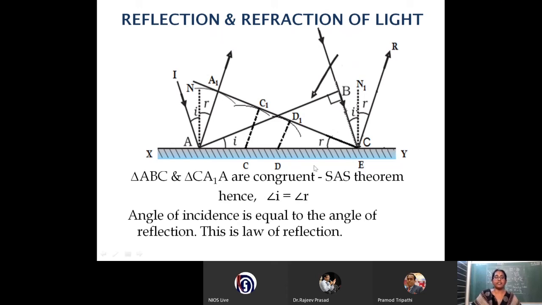More clearly, you just observe, as I discussed, AB is the incident wavefront and it is touching the point A. It is growing to an arc AA1, which is equal to BC, and drawing a tangent from C to that particular point, A1C will be the reflected wavefront, and we have proved that angle i is equal to angle r. Usually questions can be asked: prove the law of reflection on the basis of Huygens' principle. If a question is asking like that, you must show this arc. Without that arc, it is no more called Huygens' principle.